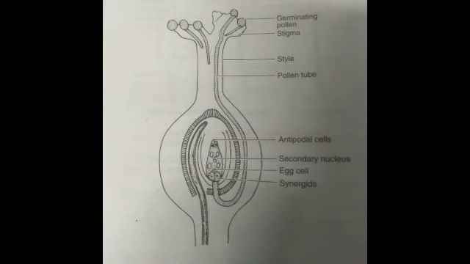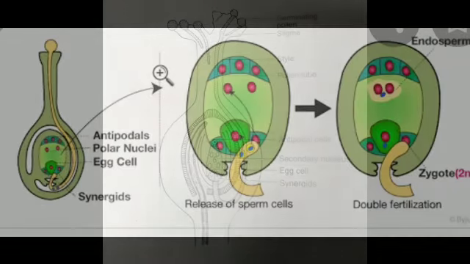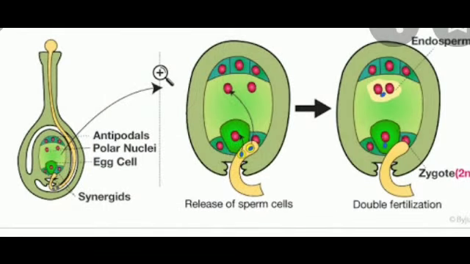Each carpel is divided into 3 regions. See, stigma, style and ovary. Clear? Ovules are present in the ovary. The ovule is analogous to megasporangium, in which the megaspore mother cell is differentiated.